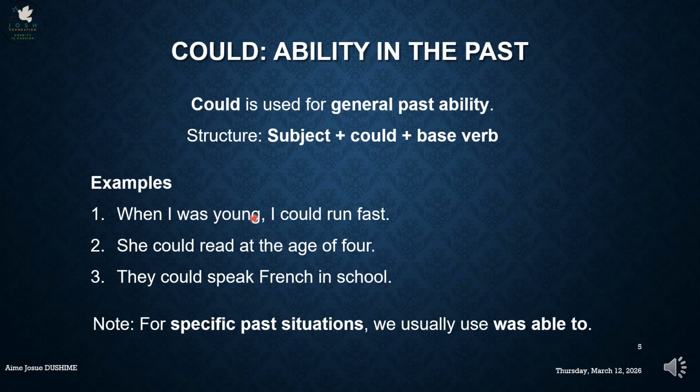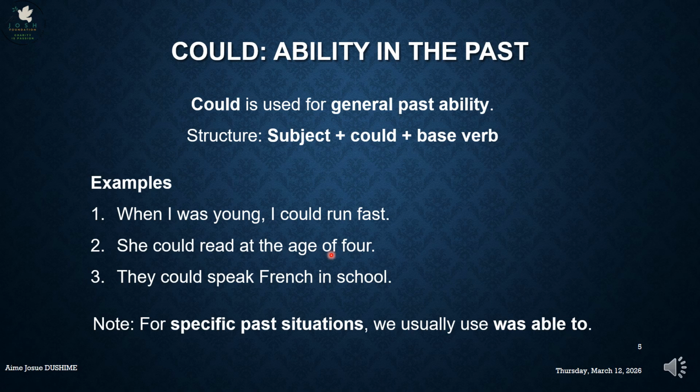When I was young, I could run fast. So it is a general thing. It is not specific. We don't know how long or how far the boy could run or the girl could run. She could read at the age of 4. We are not being specific.